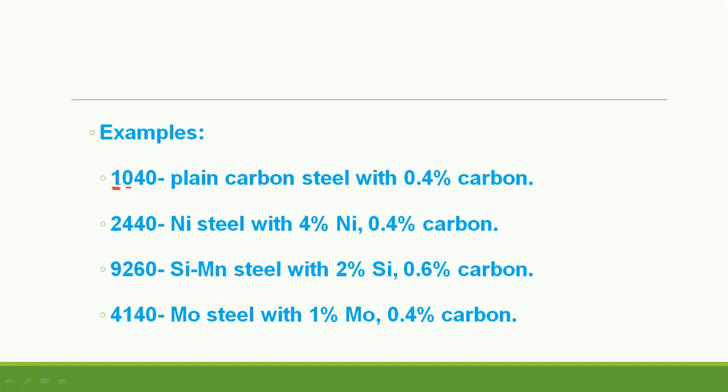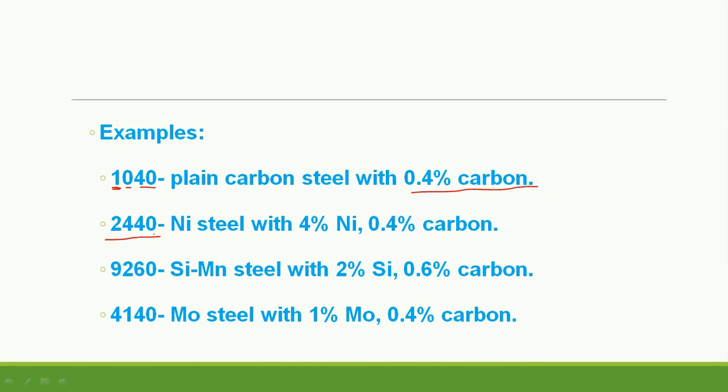So here it is 1, 0. So this 1, so there is always 0 in it because here it is the plain carbon steel. So most of the time it is 0. So 1, 0, that is 1 stands for plain carbon steel, 0 means there is no such predominant element in it, so therefore 0, and 40 it represents 0.4% carbon. So it will be written as AISI 1040 like this.